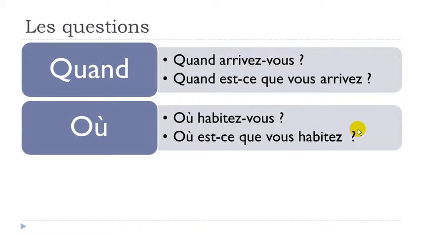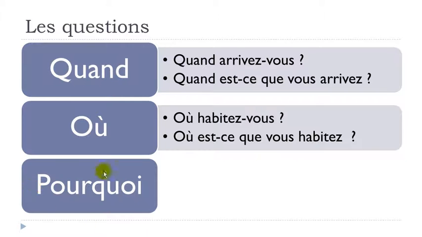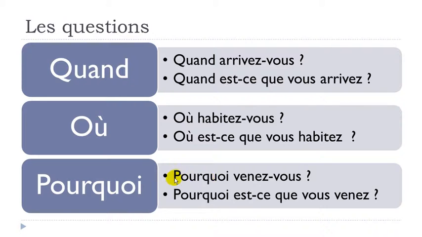All right. Next. Pourquoi? Pourquoi is very useful because it's why. Okay, so remember, quand, when, où, where, pourquoi, why. Same thing here, okay, pourquoi, you should change the order. Okay, so first the verb and then the subject. That's the correct or formal or classic way of asking a question. Pourquoi venez-vous? Venir is to come. So why do you come?